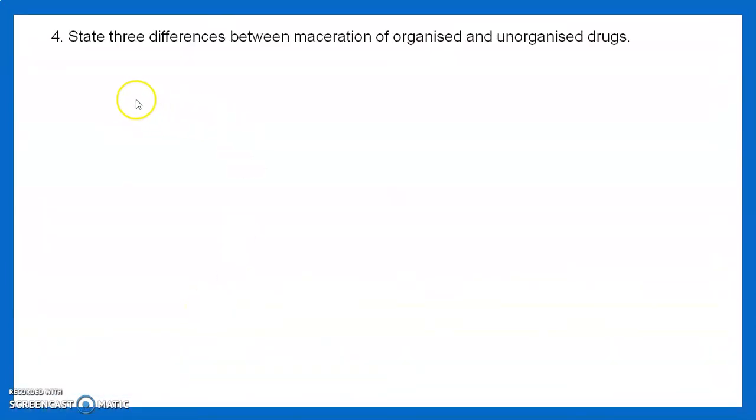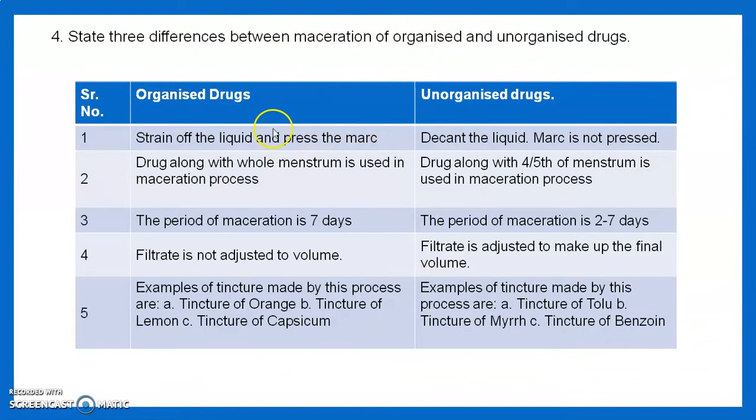Then the next question is, state the difference between the maceration of organized and unorganized drug. Here is the difference. For organized drug, strain off the liquid and press the marc. For unorganized drug, we decant the liquid, the marc is not pressed. For organized drug the whole menstruum is used in the maceration process. In the unorganized drug only 4/5 of the menstruum is used for the maceration process.